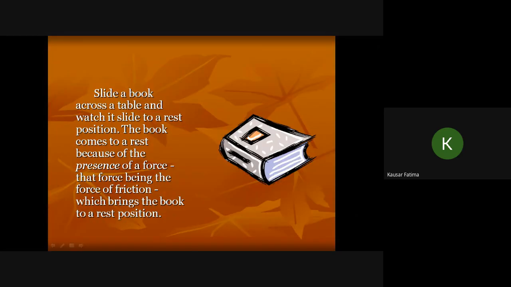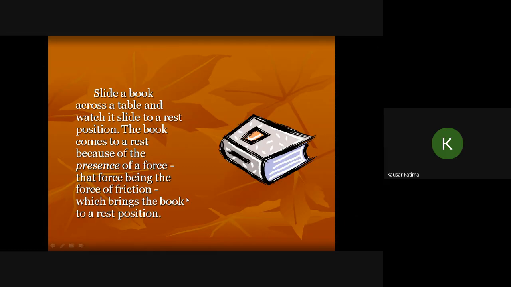So slide a book across a table and watch it slide to a rest position. Of course, it will stop. If there is no friction, it will continue sliding on that table. So the book comes to rest because of the presence of a force, being the force of friction, which brings the book to a rest position. Every sliding object will come to rest, no matter how much greater force you have applied to push it.